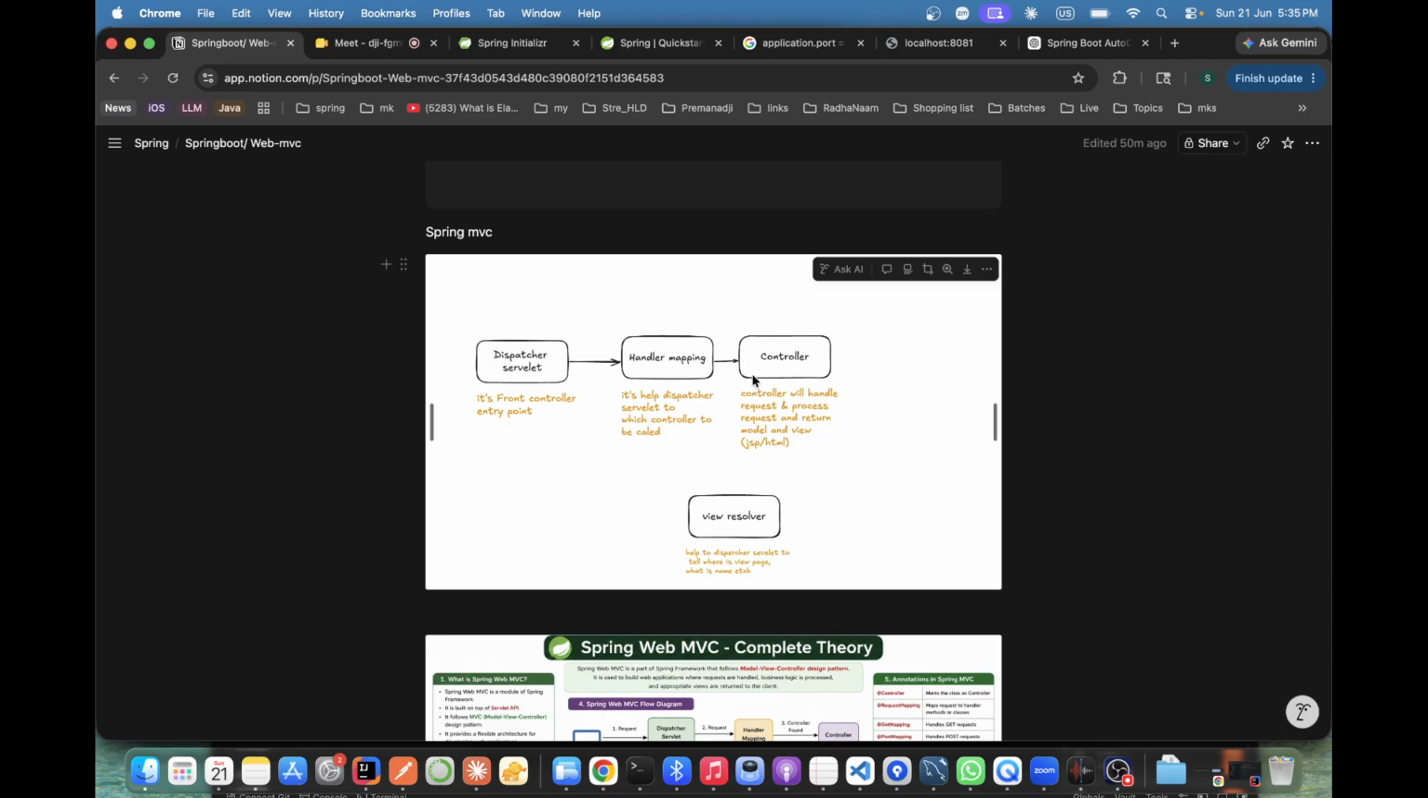That's the Wally flow. Don't go for view resolver. This is the Wally flow. Okay. Simple. Now I am going to add view resolver.